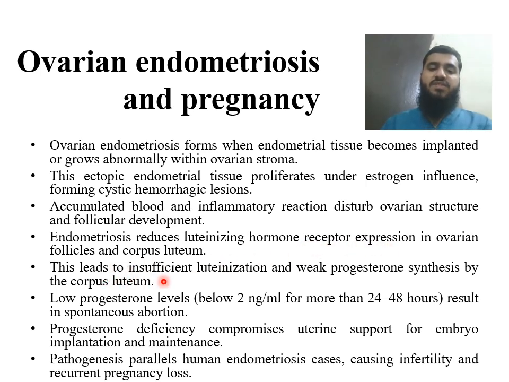This leads to insufficient luteinization of the corpus luteum and weak progesterone synthesis by the CL. Low progesterone levels below 2 nanograms per ml for more than 24 to 48 hours result in spontaneous abortion. Progesterone deficiency compromises uterine support for embryo implantation and maintenance. Similar pathogenesis applies in human endometriosis cases, causing recurrent pregnancy loss and infertility.